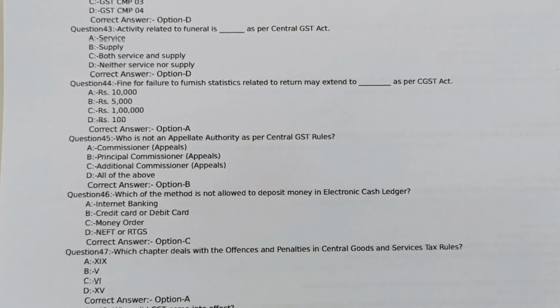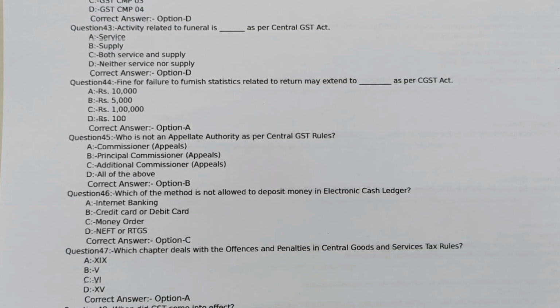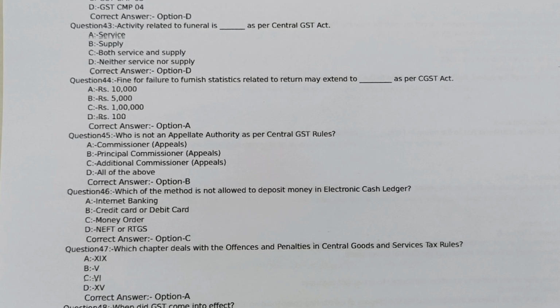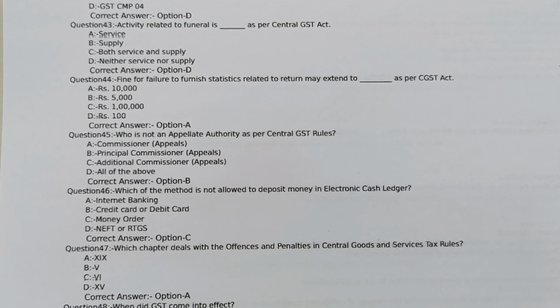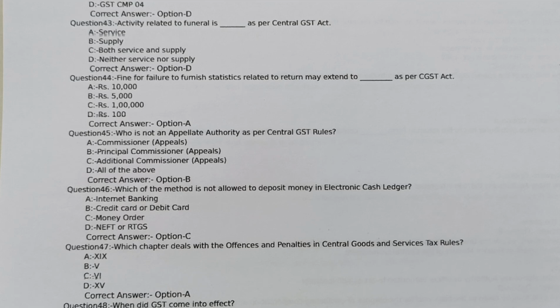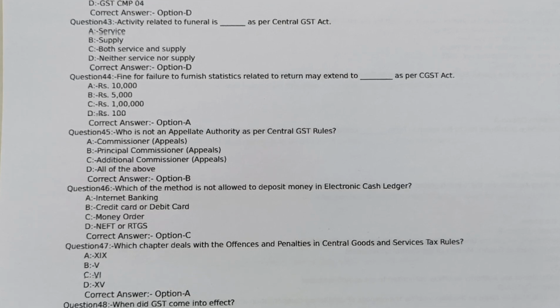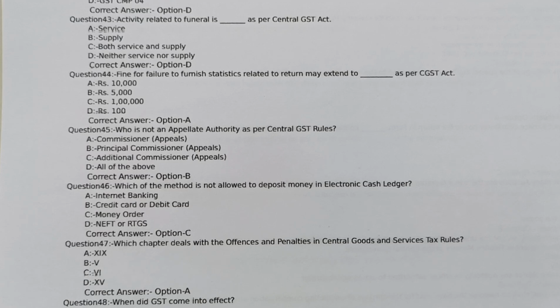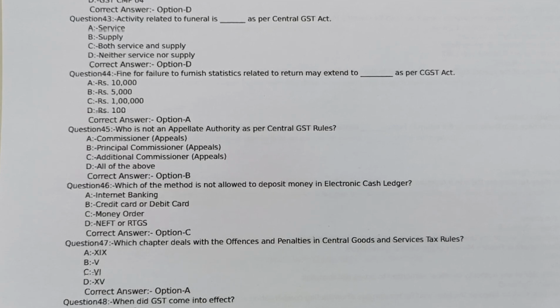Question number 44. Fine for failure to furnish statistics related to return may extend to dash as per CGST Act. Option A, rupees 10,000. Option B, rupees 5,000. Option C, rupees 1 lakh. Option D, rupees 100. Correct answer option A, 10,000.